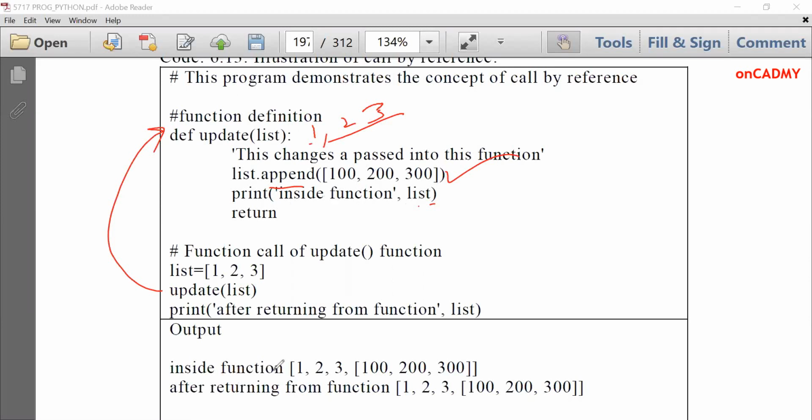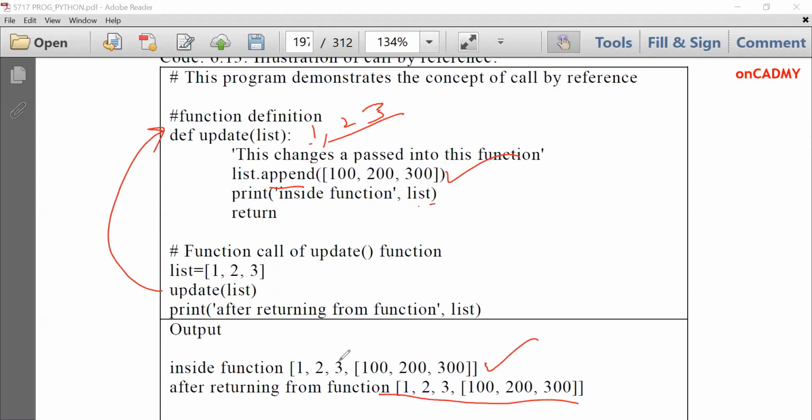You can see inside the function 1, 2, 3, 100, 200, 300 is displayed. And after returning from the function, it is again displaying the complete list, along with the previous one. So you can see that the pointer concept that we use in C is not implemented over here.